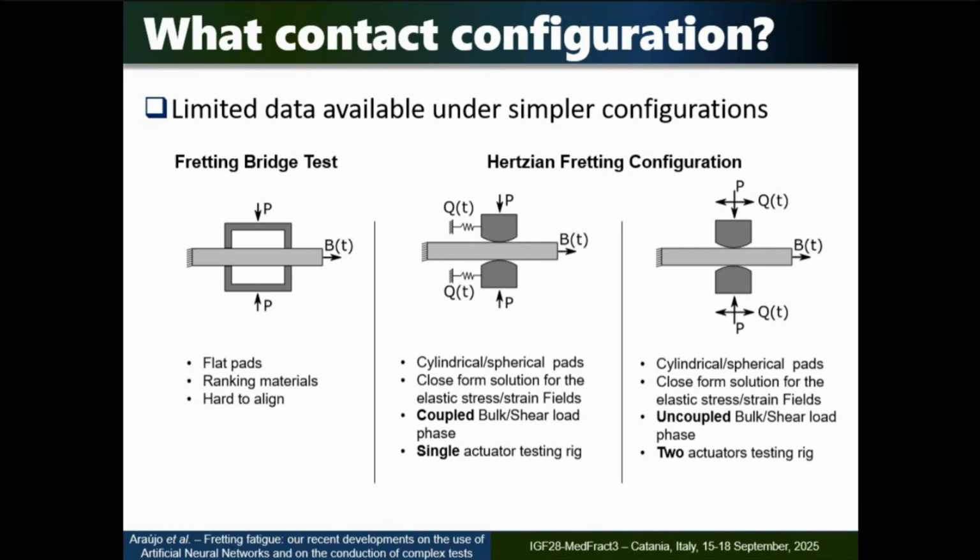We didn't want to use flat against flat because they are very hard to align. Any small difference, if the surfaces are not parallel by any small angle, you have very high stress gradients. If you have any contamination in the surface, this will provoke misalignment that causes a very strong difference in the pressure distribution. So we don't want to use it. Most of the tests carried out under this configuration are for ranking, just ranking. This material resists better to fretting than the other one, and so on.